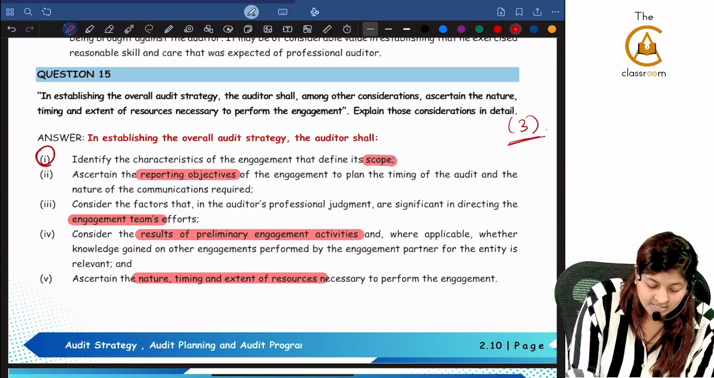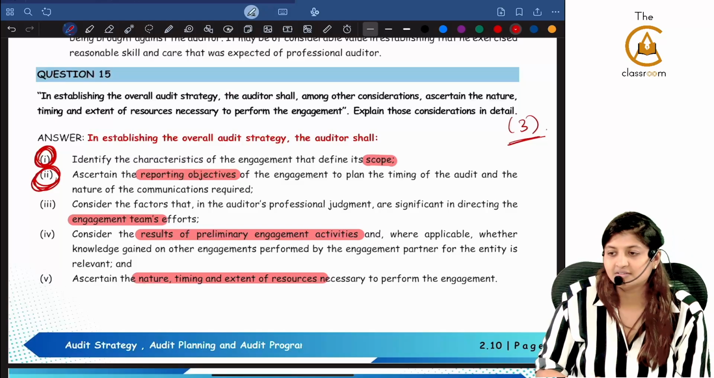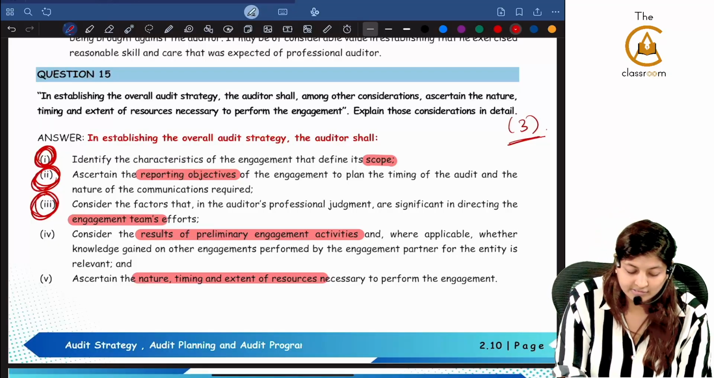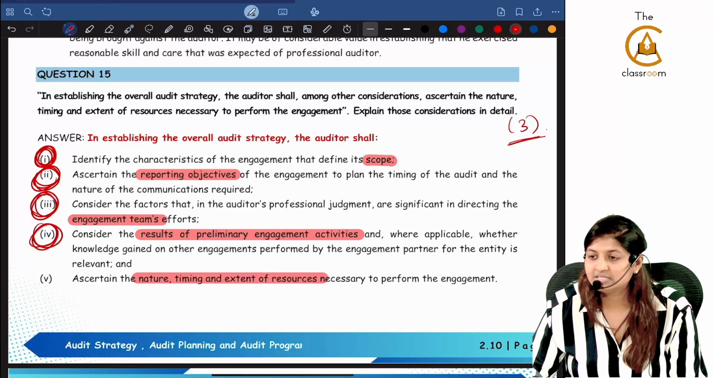Under this point, we saw multiple points. Under reporting objectives, we saw multiple points. Under directing engagement team effort, we saw multiple points. Under the fourth one also, we saw multiple points. Yes, now what's the question?